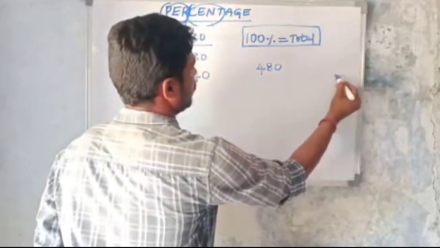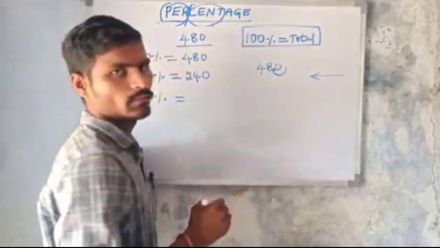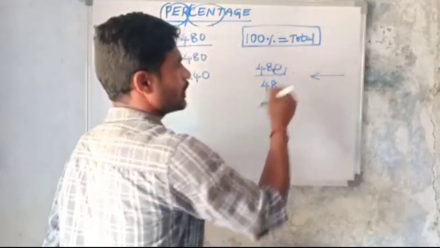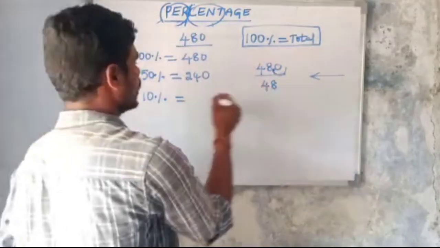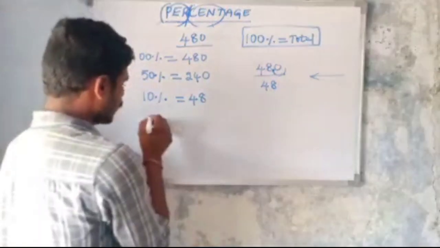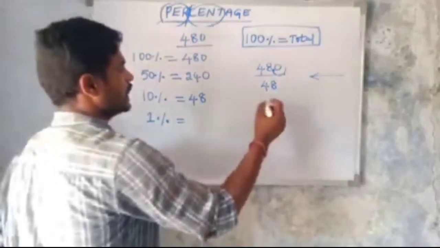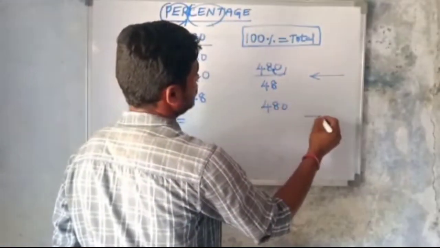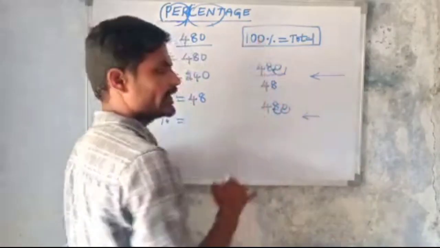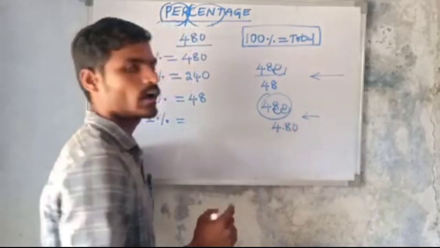Starting from the right hand side, move one digit and keep a decimal point. So 10% is 48.0, and after the decimal point, 0 has no value. So 10% equals 48. Then what is the value of 1%? In the same way, starting from the right hand side, move 2 digits and keep a decimal point. So 1% is 4.80 or 4.8.